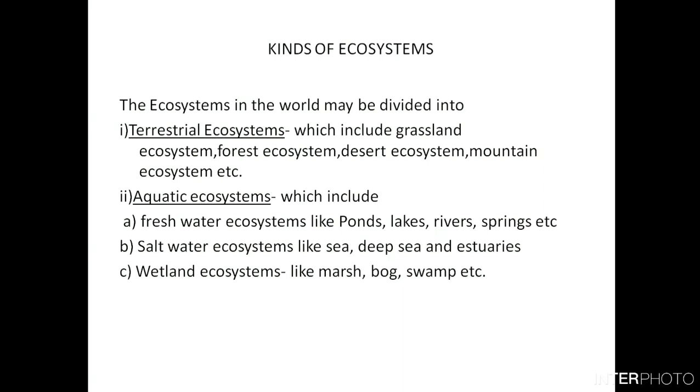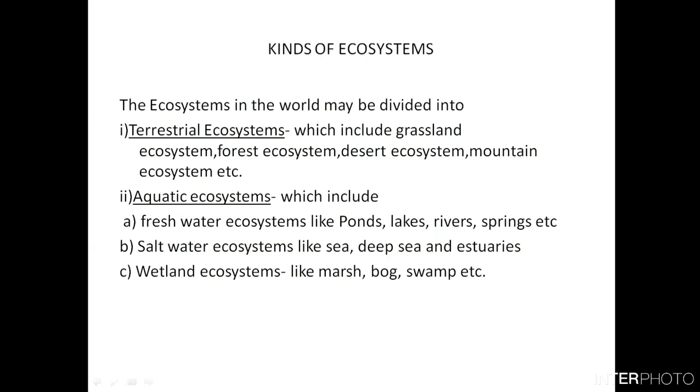And when you take the aquatic or water part, the aquatic ecosystems can be divided into freshwater ecosystems, where there will be fresh water in the ponds. So it will be pond ecosystems, lakes, rivers, and springs. All of these have fresh water, so they come under the freshwater ecosystems.